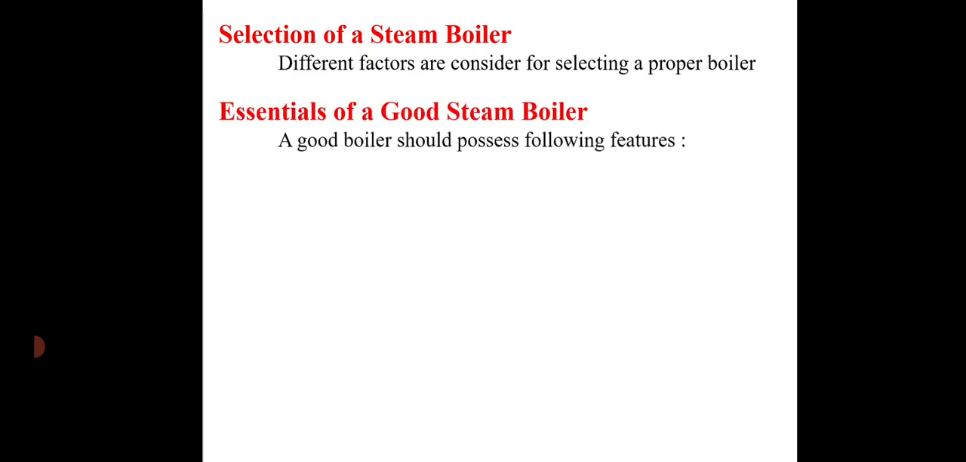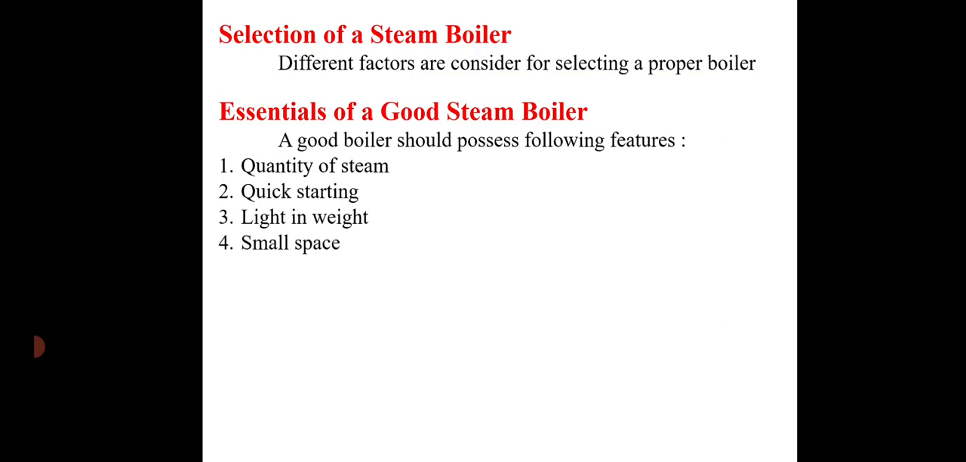Now, essentials of a good steam boiler. A good boiler should possess the following features. Quality of steam: it should produce steam of the quality required, efficiently. Second, quick starting. The boiler should be quick starting, at any condition. Light in weight. It should be light in weight. Small space. It should occupy a small space.